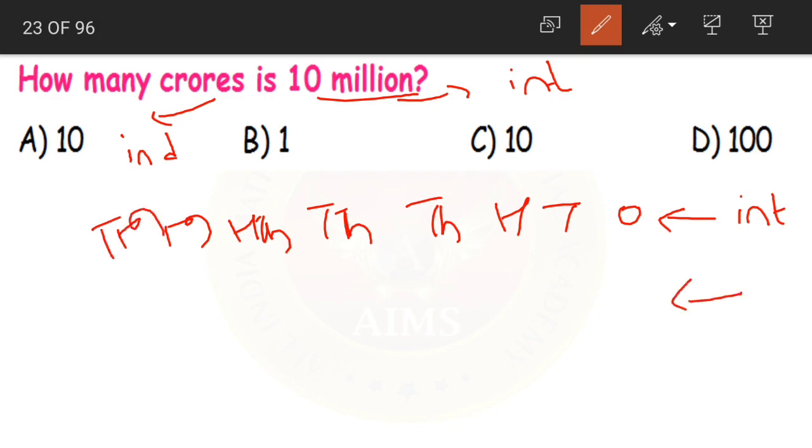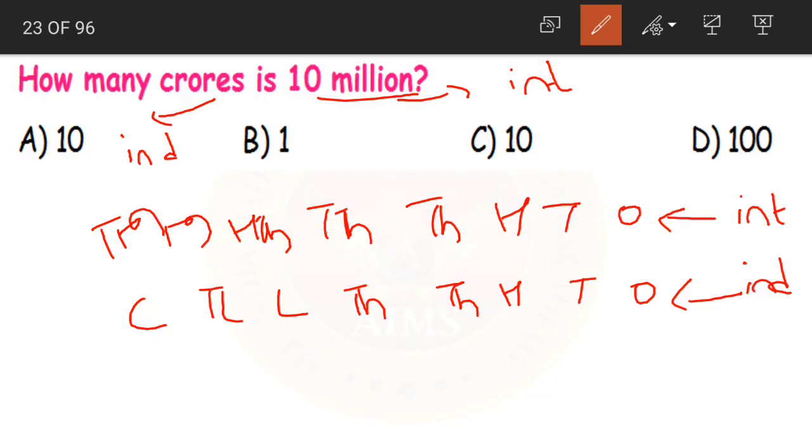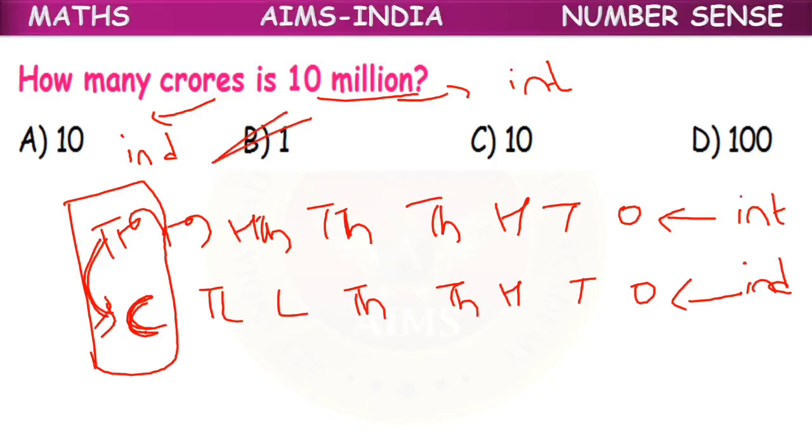In the similar way, let us write the Indian system. Ones, tens, hundreds, thousands, 10,000s, lakhs, 10 lakhs and crores. Yes. So here we got our 10 million. 10 million is equal to how many crores, children? Only 1 crore. Yes, 10 million is equal to 1 crore. So option B, 1 is our correct answer.